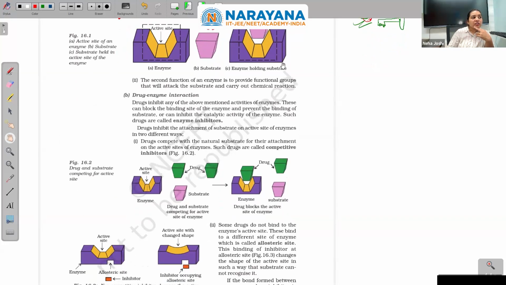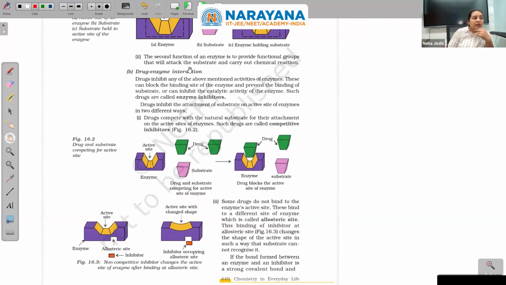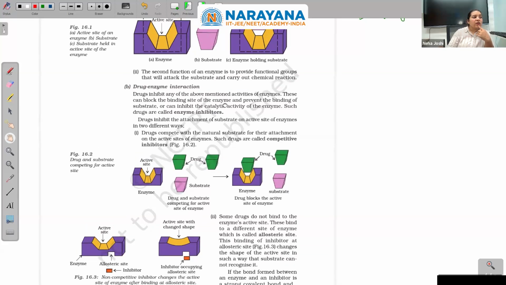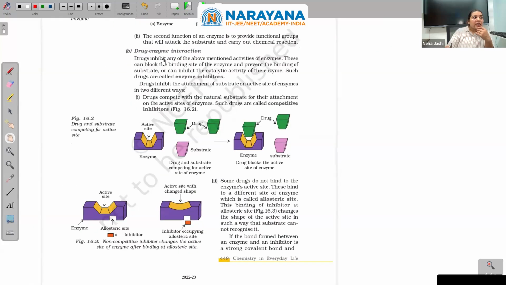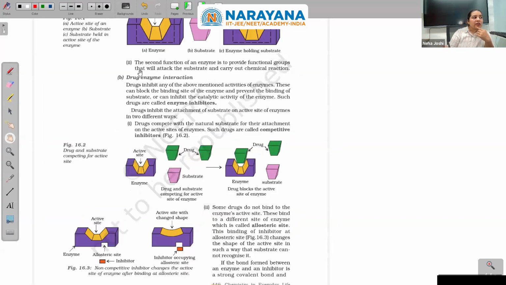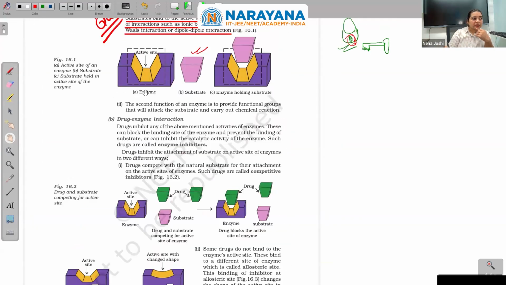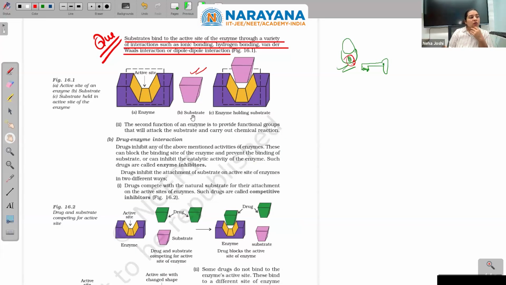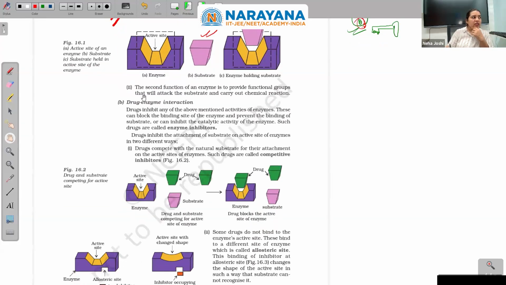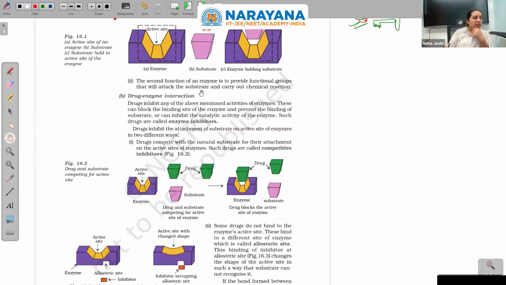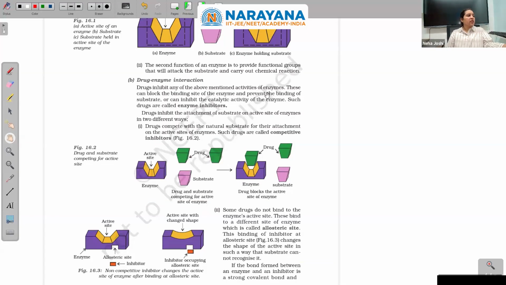The second function of an enzyme is to provide functional groups that will attack the substrate and carry out the chemical reaction. They can give the functional group. Drug enzyme interaction: drugs inhibit any of the above mentioned activities of the enzyme. Either they will somehow hinder this active site functioning, or they can somehow stop this functional group production. By any of the methods, it will stop the functioning of this enzyme.